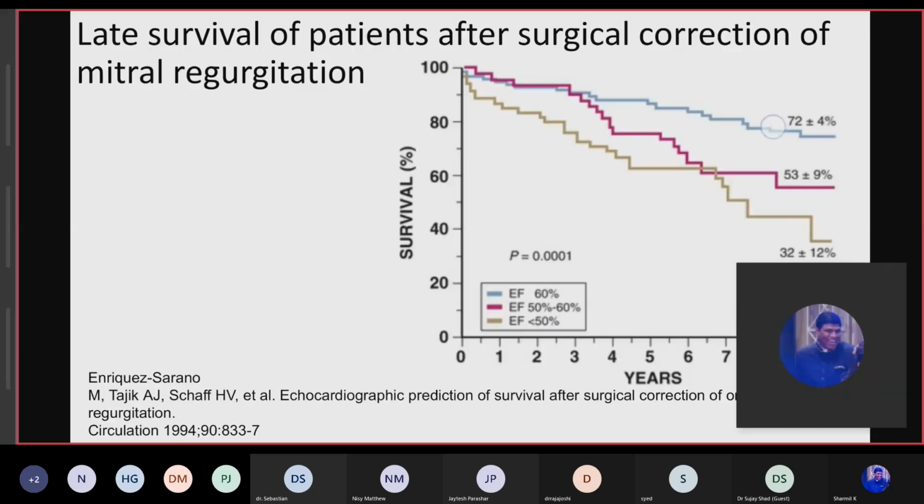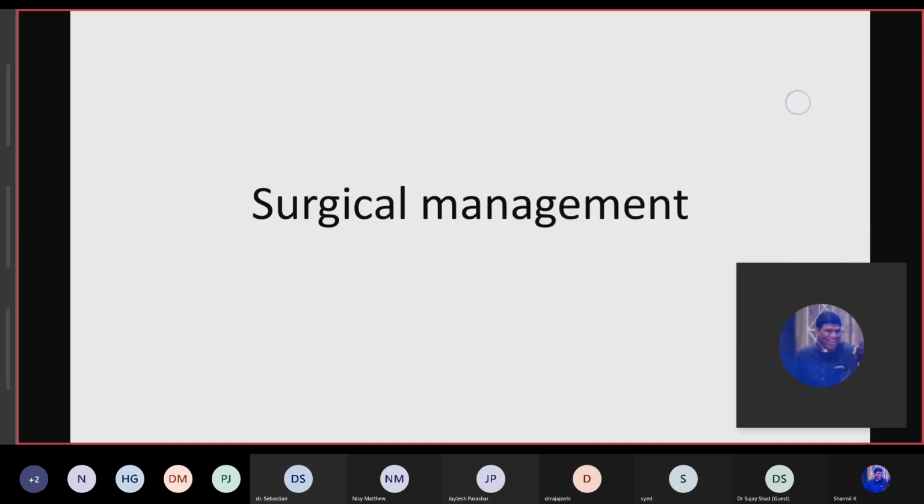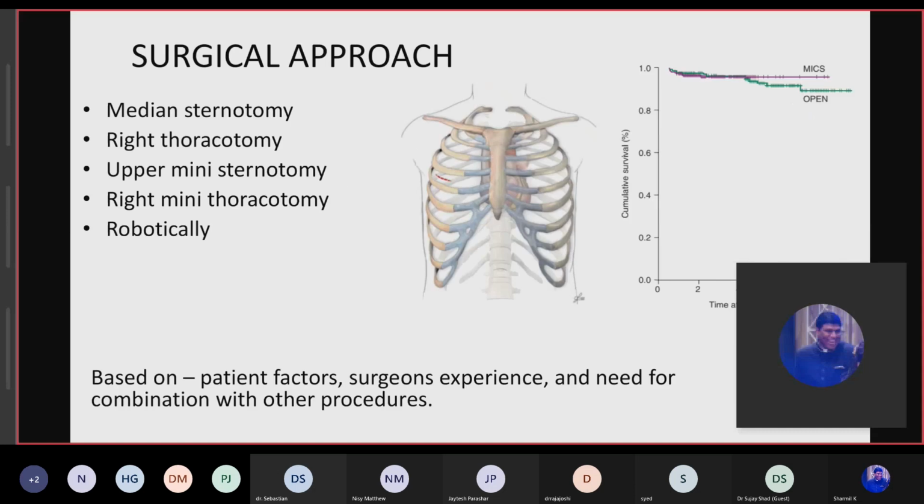Now we come to the surgical management. Before going to the surgical management, we should talk about the surgical approaches we are going to handle. The most classic one is median sternotomy, which is the most commonly used. And there are some minimally invasive approaches like right thoracotomy, upper mini sternotomy, lower mini sternotomy, right mini thoracotomy, and even robotically. This is based on the patient factors, surgeon's experience, and need for combination with other procedures.